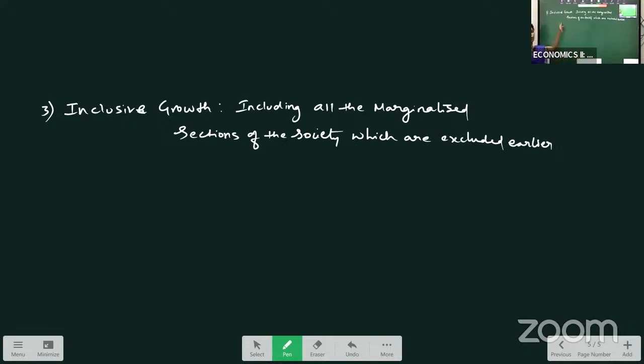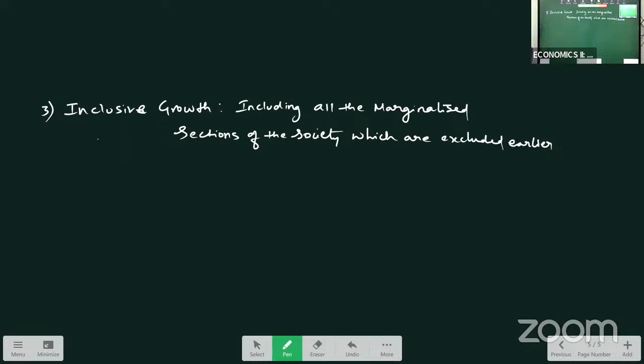Now we should include that in the national income. That helps us in the growth process, because our resources are utilized by all these units also. So that concept is called inclusive growth.